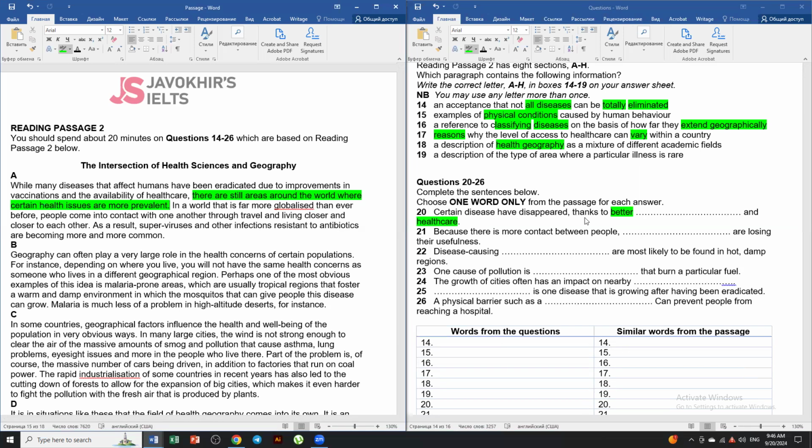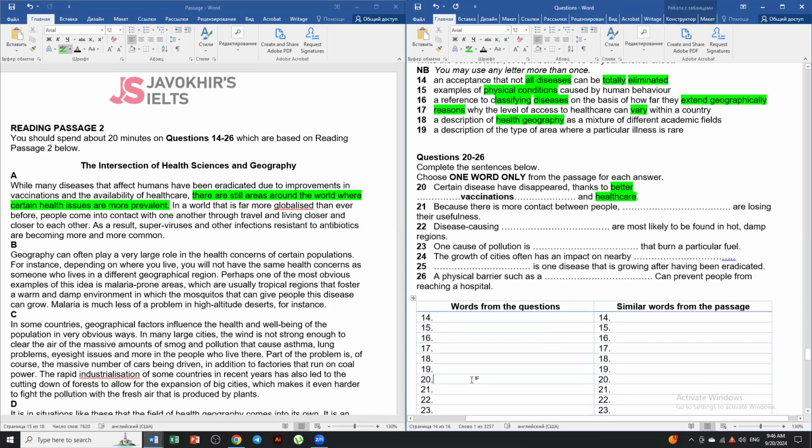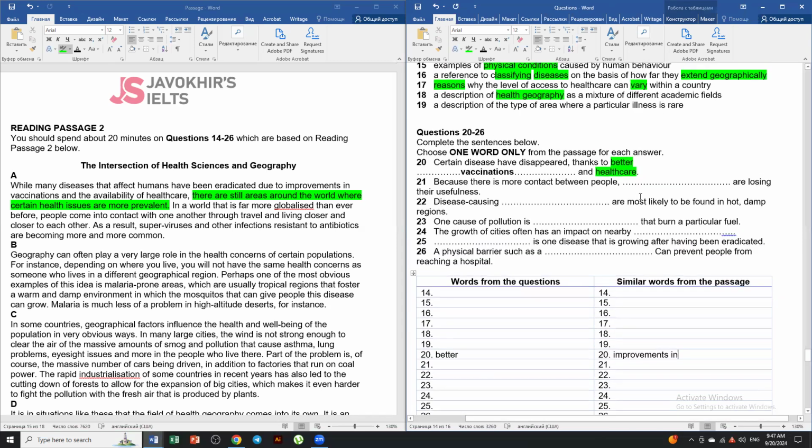Certain diseases have disappeared thanks to a better due to improvements in vaccinations. So better in terms of that. So we're going to take that, better is paraphrased as improvements in.